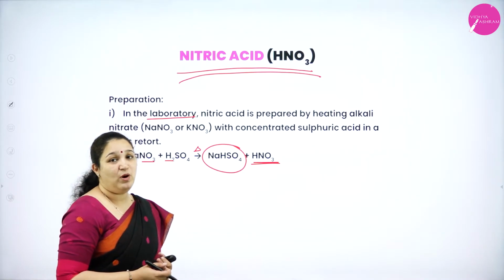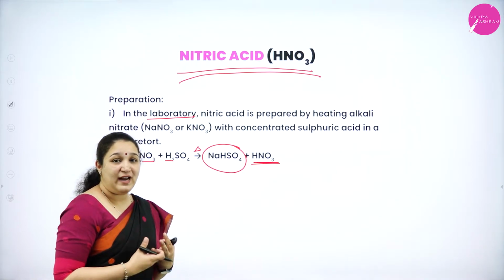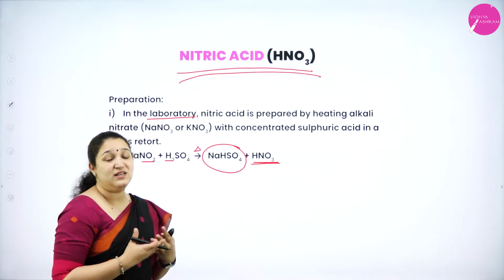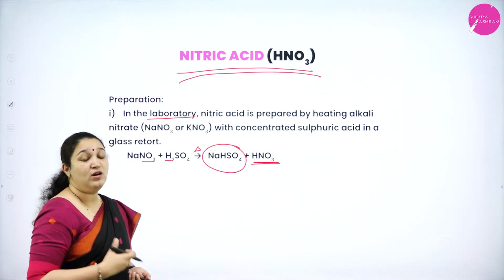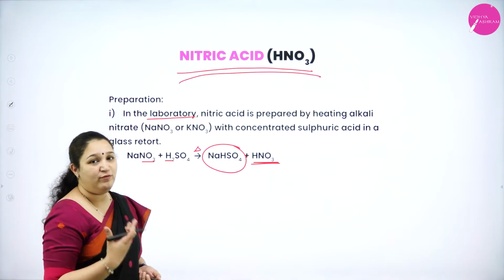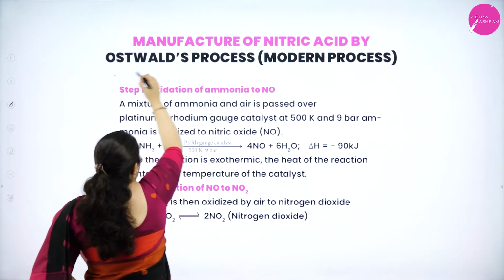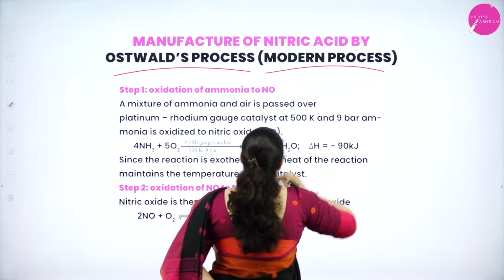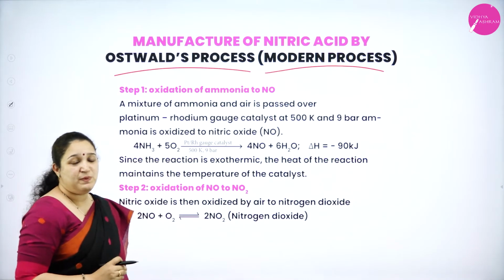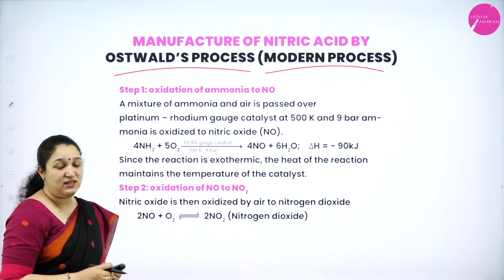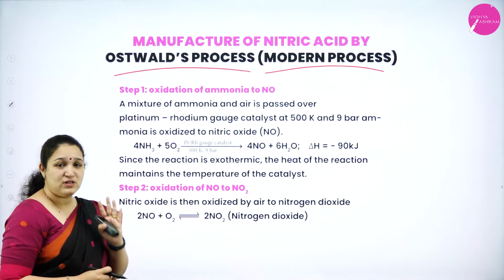Next, we will be learning about the manufacture of nitric acid on a large scale, that is in industries. The commercial method of manufacture of nitric acid is by Ostwald's process or the modern process. This manufacture has 4 steps.